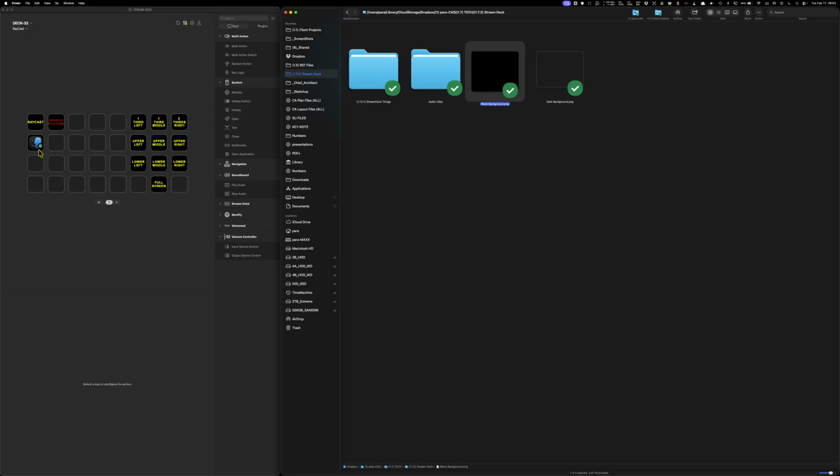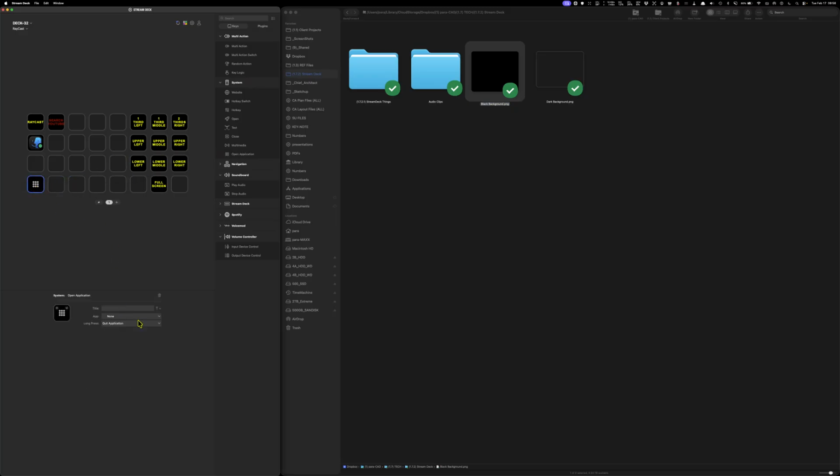And they've come up with this new auto button. Check this out. You can click on this button, and if you click on it again, it closes the application. I just had that for Evernote. I need to put that back on here. Let's just build one really quick so you can see how it's done. Open application, drag it over here. There it is. So if you long press, it quits the application.